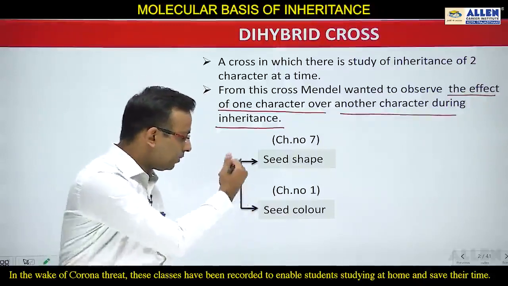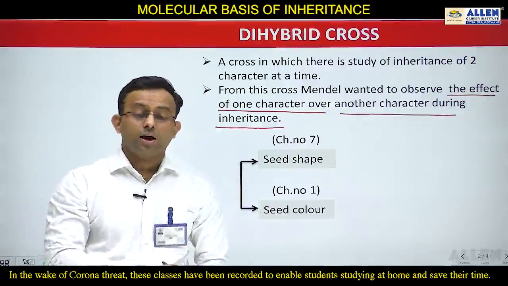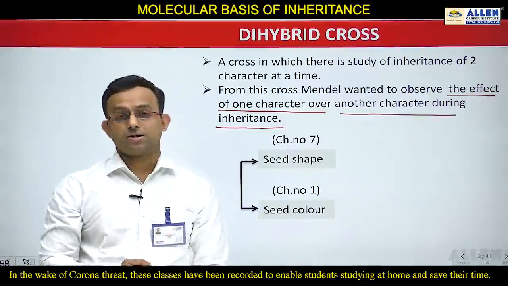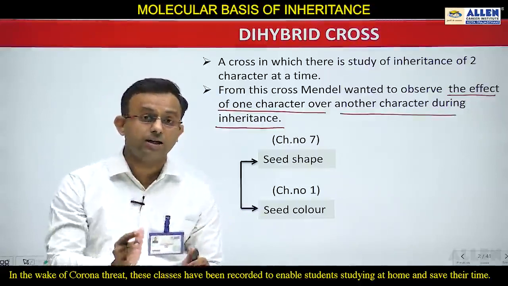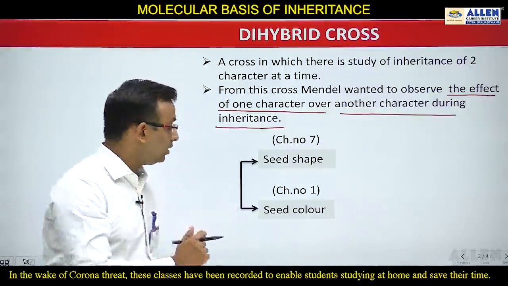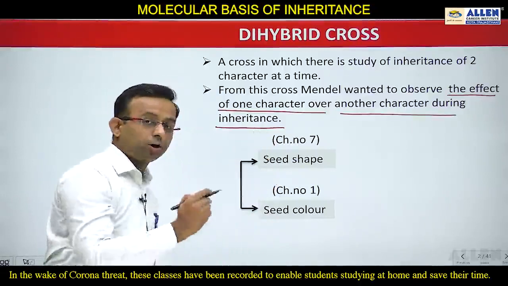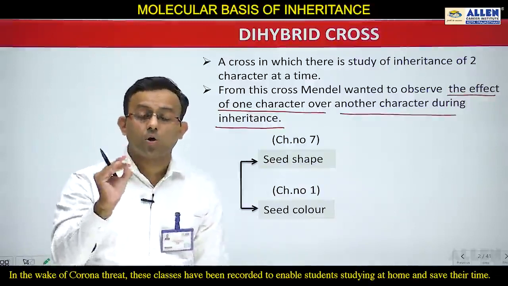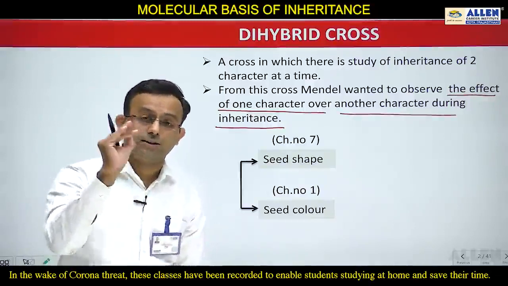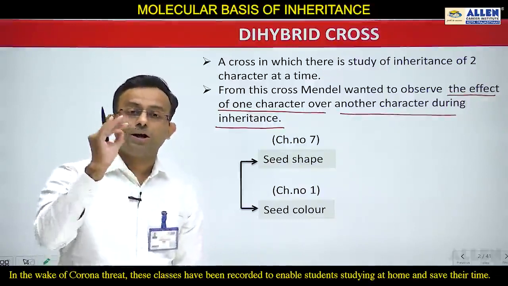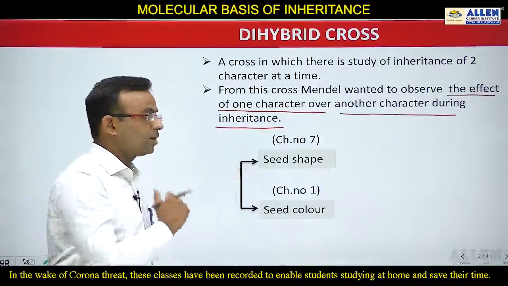So students, Mendel selected two characters for his dihybrid cross. One is seed shape and another one is seed color. And you can see Mendel was lucky in selecting these characters. Why was Mendel lucky? Because both these characters are located on different chromosomes, and because these characters are located on different chromosomes, that is the reason that Mendel concluded the results of independent assortment from this dihybrid cross.